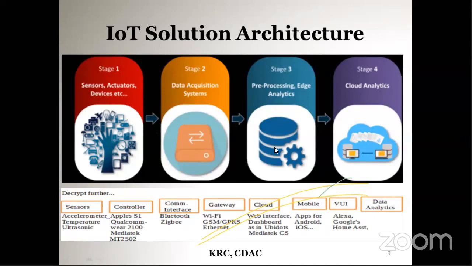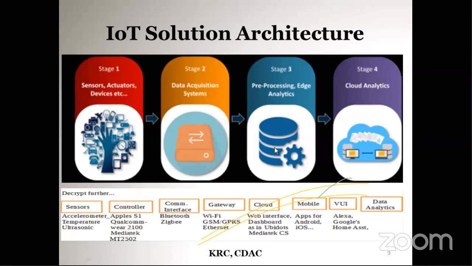So in that case, there is no need to send the data to the cloud, analyze or process the data, and return the signal back from the cloud. That's not needed. At the car itself, or at the edge device itself, we can take the decision. So that is one application of this. What is one use of the edge device? Processing can be done at the edge device, and then the sensor data can be given to the cloud for further analysis. Further analysis means for some complex applications.